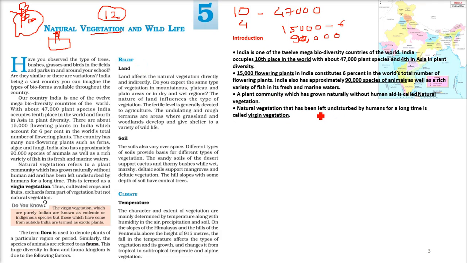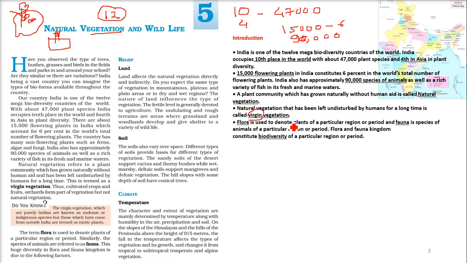Natural vegetation that has been left undisturbed by humans for a long time, that means the vegetation which is virgin, that has not been touched yet. In this area a number of plants are growing and it has been left undisturbed. There is no human intervention as of now. No human has interfered for a long time, and this is called virgin vegetation. What is this called? Virgin vegetation.